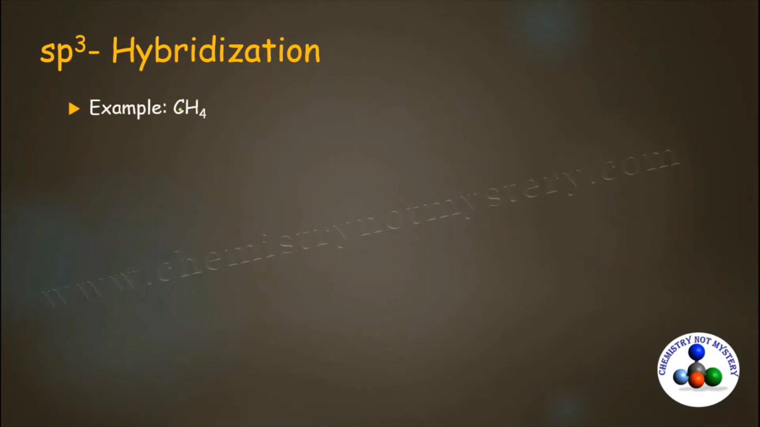Now come to sp3 hybridization. Example of sp3 hybridization is methane. First we need to draw the skeletal structure of methane. In methane, carbon is the central atom that is bonded with 4 hydrogens. As hybridization is applicable to the central atom only, we have to apply it only for the carbon.